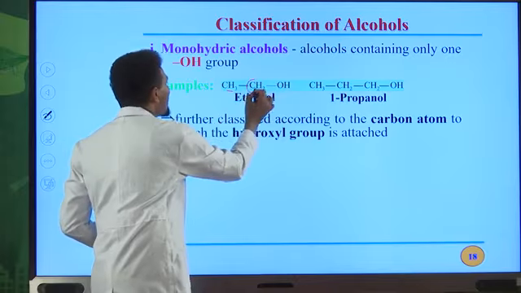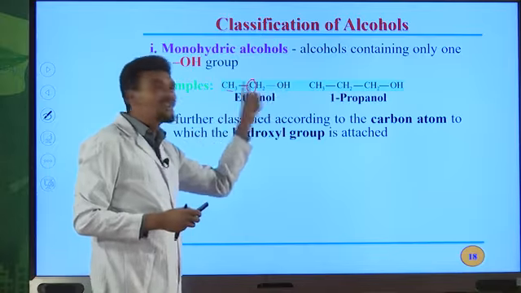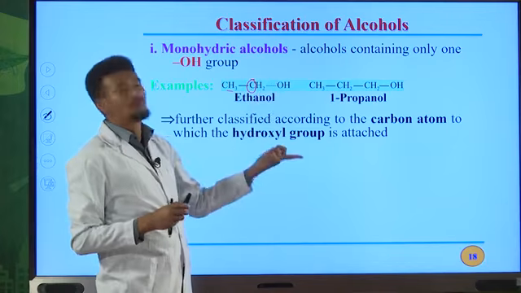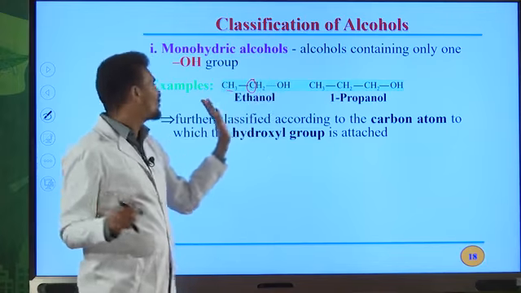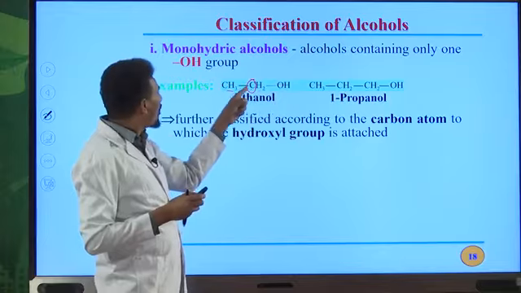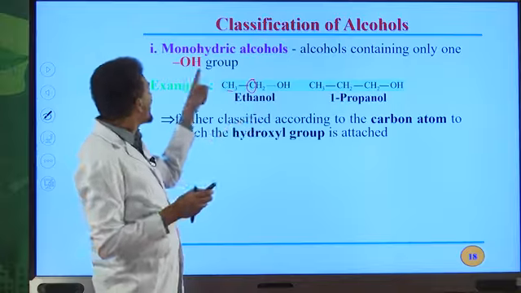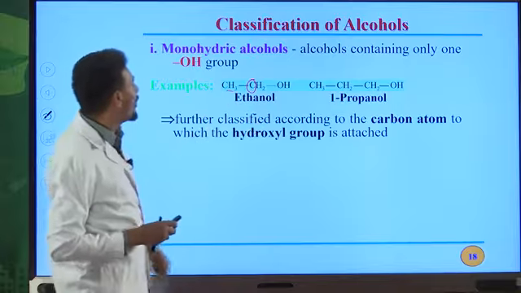Okay? This carbon is carbonyl carbon. Why? Because it is directly bonded to the OH functional group. However, this one is not carbonyl carbon because it is not directly bonded to this OH group. It is bonded with this carbon and it is bonded with the 3 hydrogen atoms shown in this molecule.